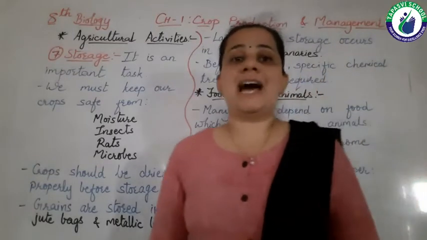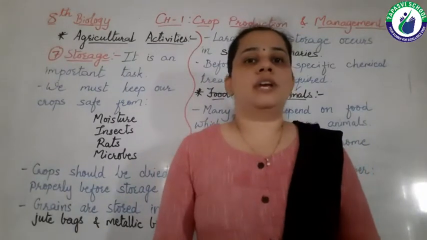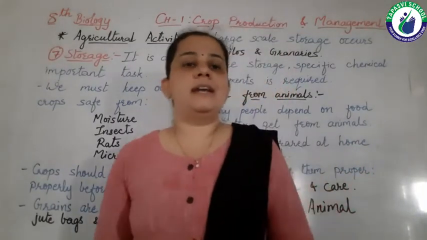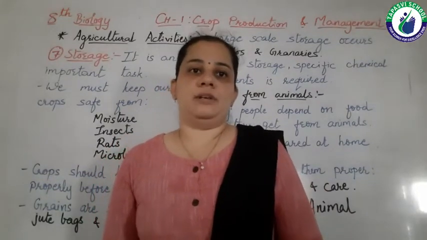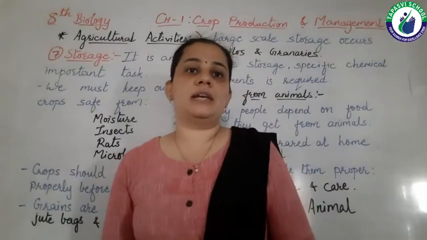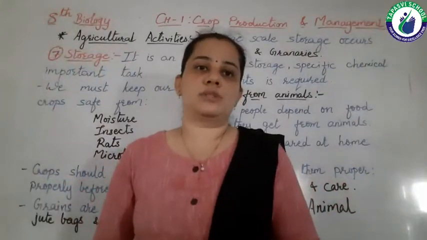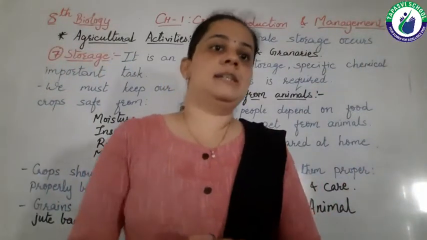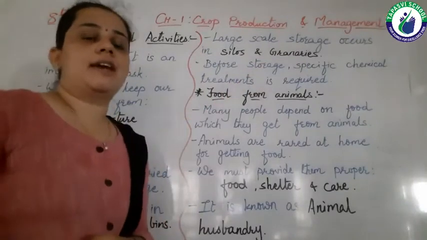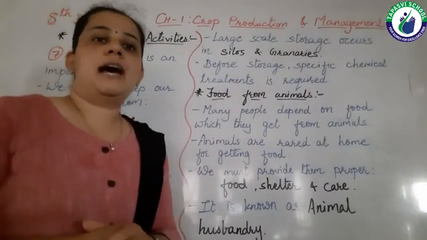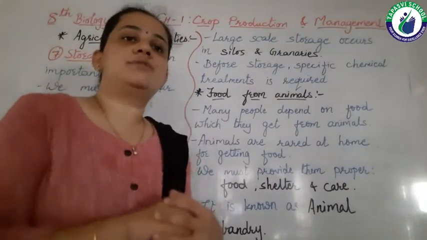But if large scale storage is needed, then these gunny or jute bags and the metallic bins must be kept in large rooms, known as silos and granaries. Silos and granaries are nothing but large storage rooms where the farmers keep these metallic bins and jute bags.